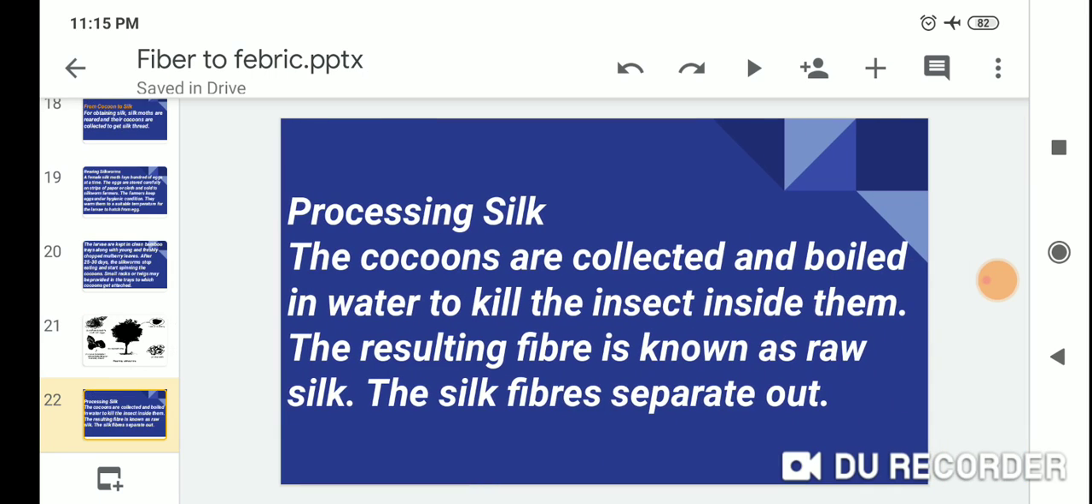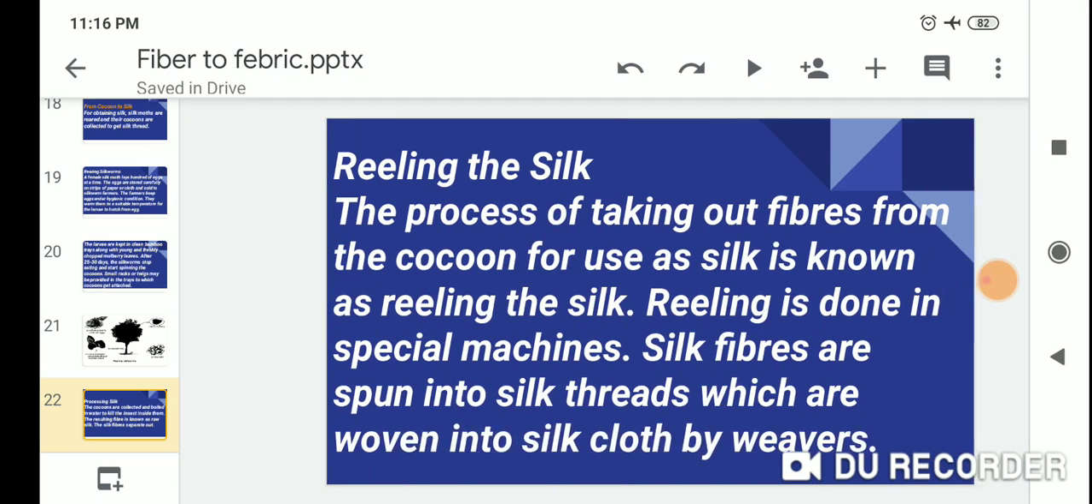The processing of silk: the cocoons are collected and boiled in water to kill the insect inside them. The resulting fiber is known as raw silk. The silk fibers separate out.